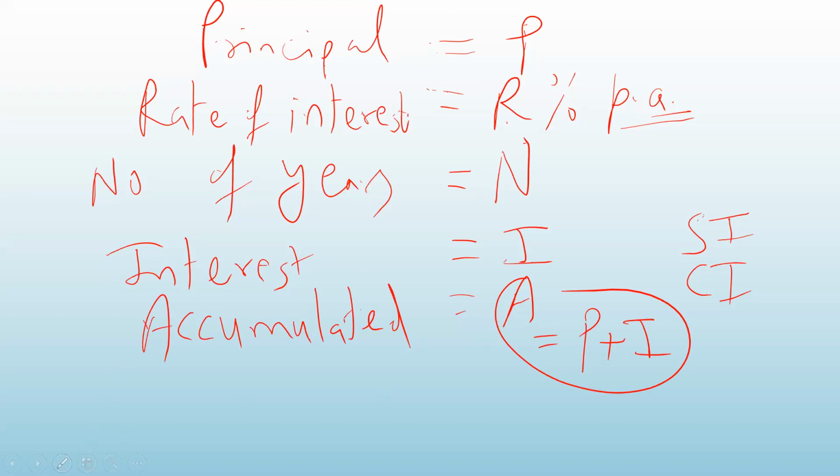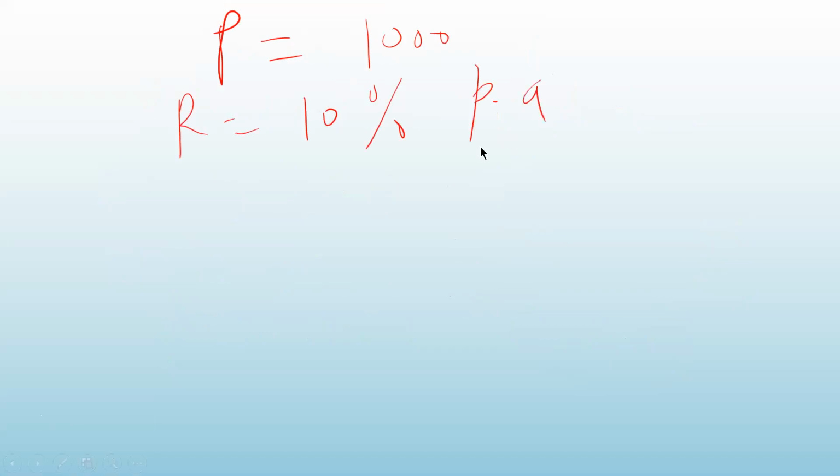Now see, I'll give you one simple example to illustrate this so that you will be able to understand how this formula has come. Suppose my principal is 1000 rupees. My rate of interest is say 10% per annum. What is the meaning of that? 10% of what? Rate of interest is always calculated on the principal. So it is 10% of the principal. So after 1 year, how much interest will I get after 1 year?